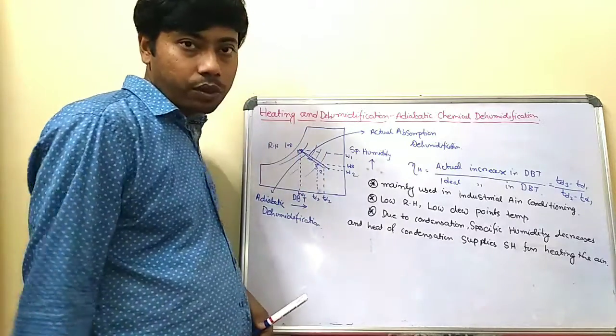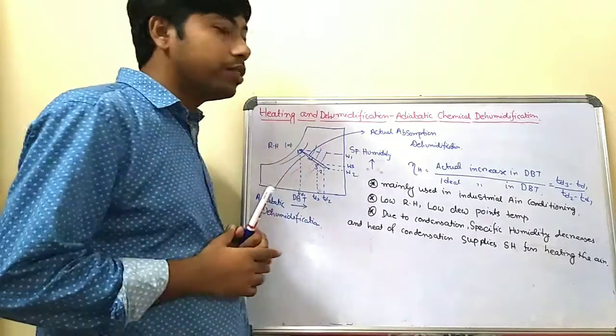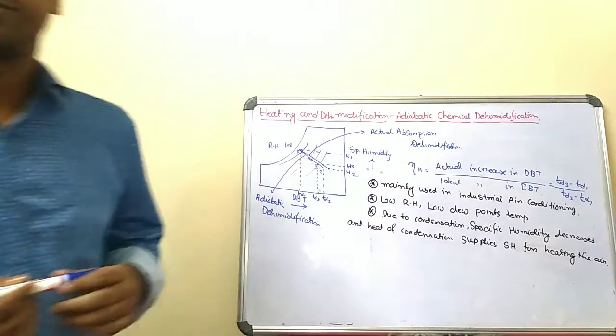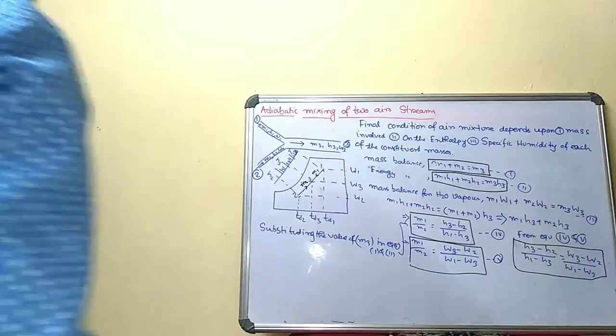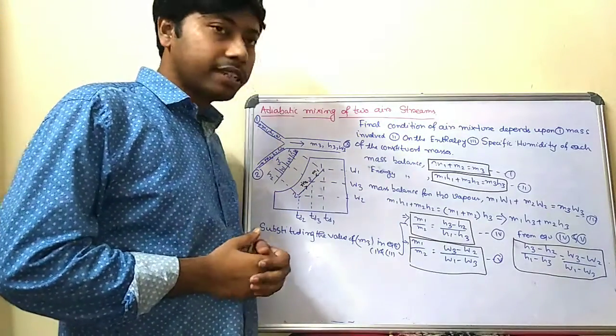Actually it is 1 to 3. Okay, so this is the heating and dehumidification process. Okay, so this is the adiabatic mixing of two air streams.